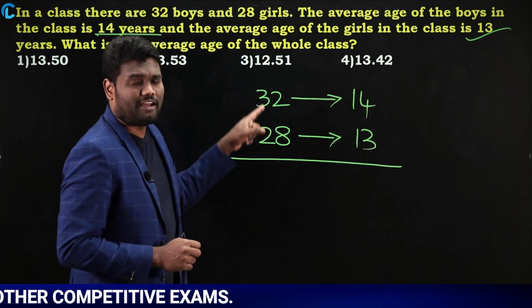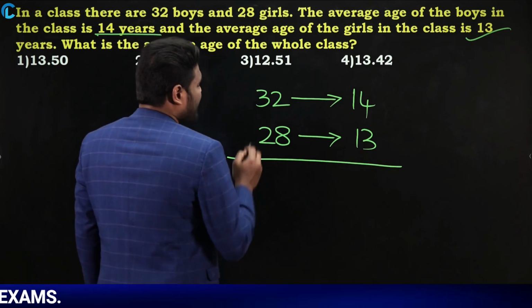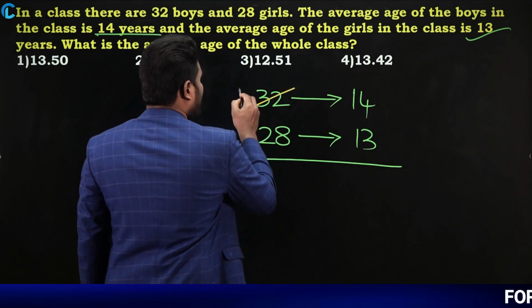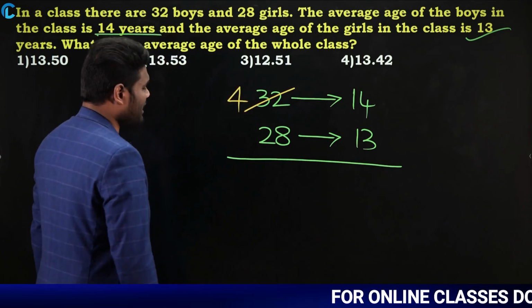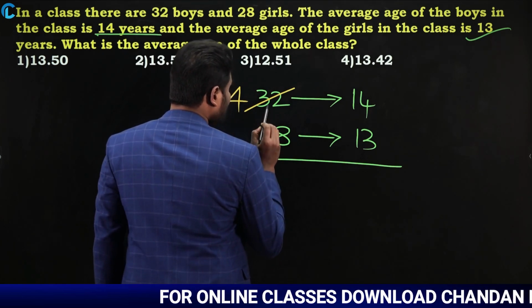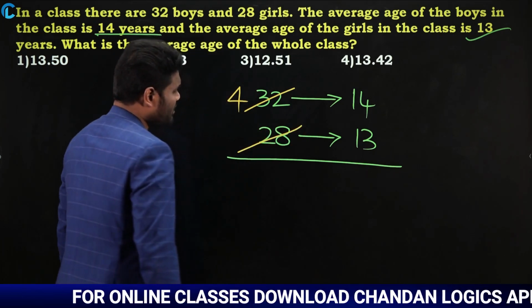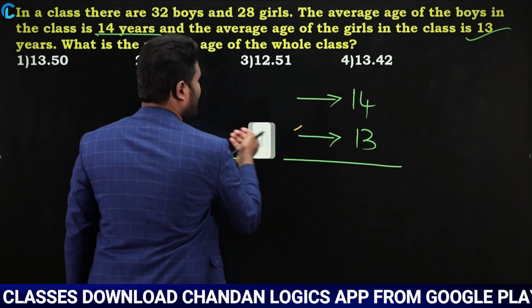Now cancel on your left hand side if there is any cancellation. Yes or no? If you look here, 8 cancels here. How many times? 8 4 times. It is going to be 32. Similarly, any cancellations here? Does 8 cancel in 28? No. Yes or no? Any more cancellations here? Sorry. If you look here, 4 is going to cancel here.